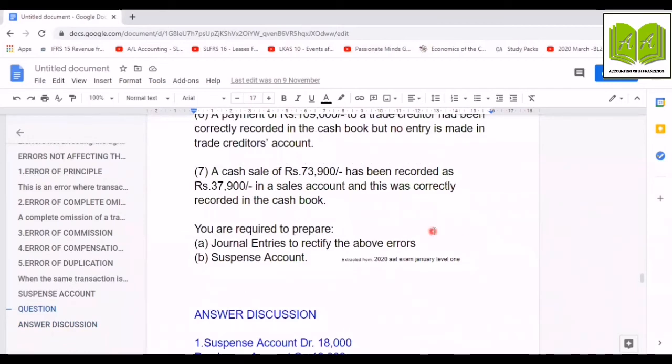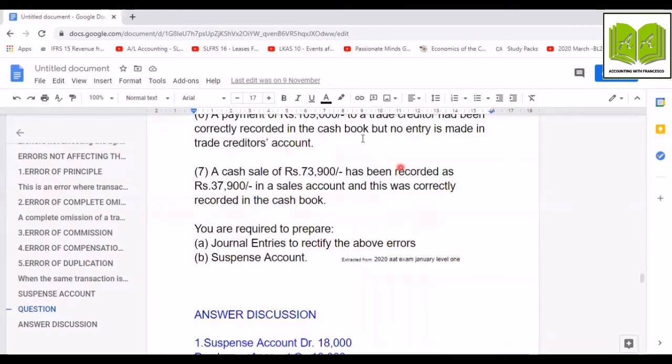A cash sale of rupees 73,900 has been recorded as rupees 37,900 in the sales account, and this was correctly recorded in the cash book. So according to Luca Pacioli, the double entry for cash sales is cash account debit, sales account credit. Here, by a mistake, they have recorded in the sales account as rupees 37,900 instead of the correct figure 73,900. So this means they have understated their sales amount by rupees 36,000.